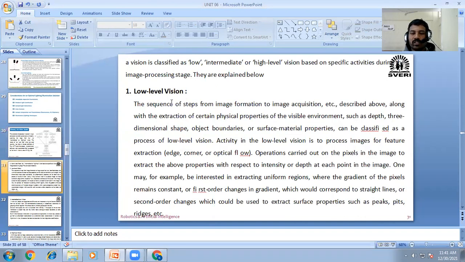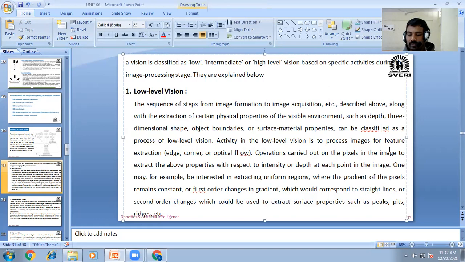In low level vision, the sequence of steps from image formation to image acquisition, described above, along with the extraction of certain physical properties of the visible environment, such as depth, three-dimensional shape, object boundaries, and surface material properties, can be classified as a process of low level vision.